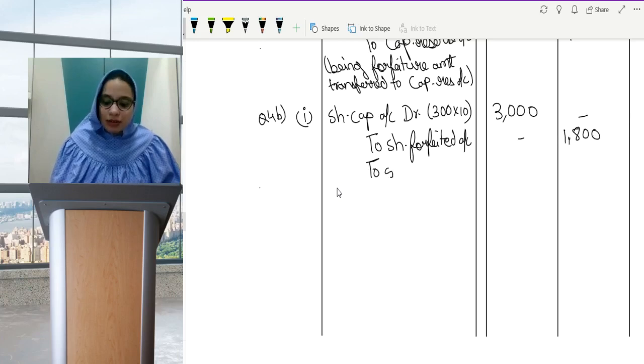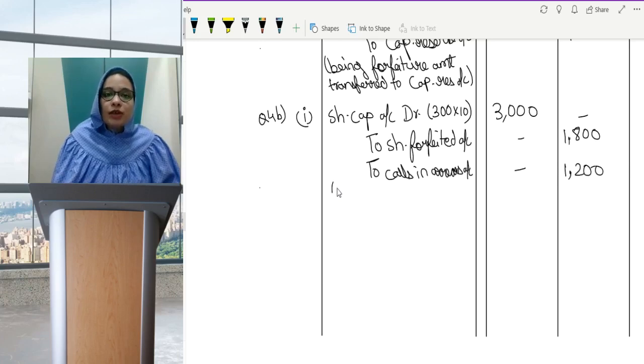This time I am writing the word calls in arrears. I am trying to do everything possible so that you know that it's your wish. You can write any amount. Calls in arrears would be 300 into 4, which is 1200. So being 300 shares forfeited for non-payment of final call.